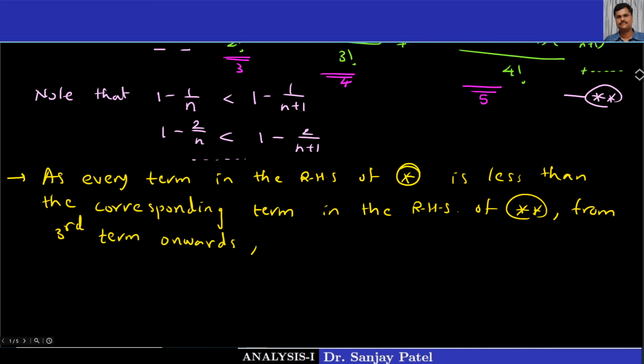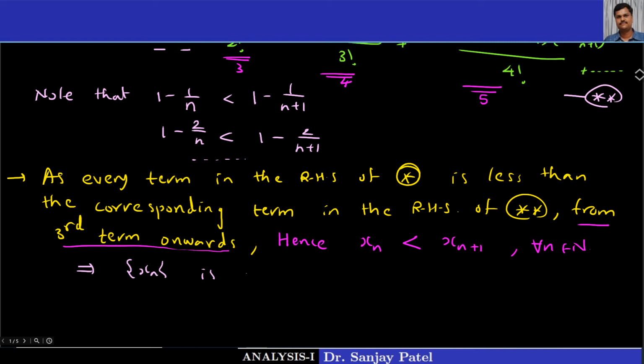So let me just highlight this. This is very important. From third term onwards, every term in the right hand side of star is less than every corresponding term in the right hand side of double star. So therefore, the values in the left hand sides have this relation. So I can say, hence the value in star, which is xn, is less than the value in the double star, which is xn plus 1. And this is true for every n belongs to N. So what is the conclusion? The conclusion is, this implies xn is an increasing sequence.